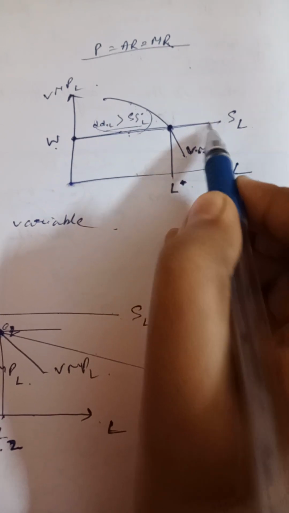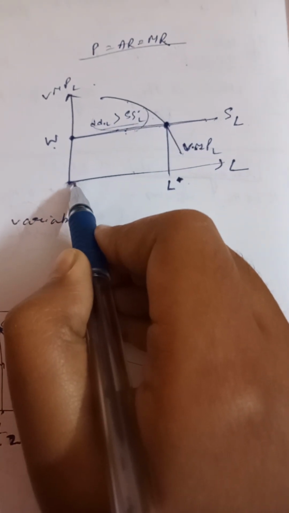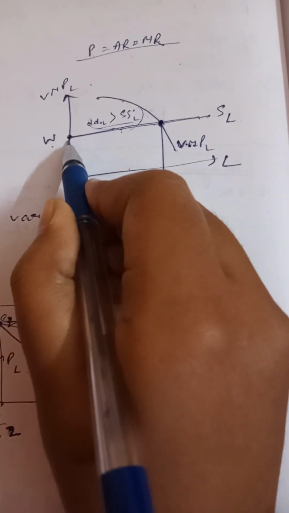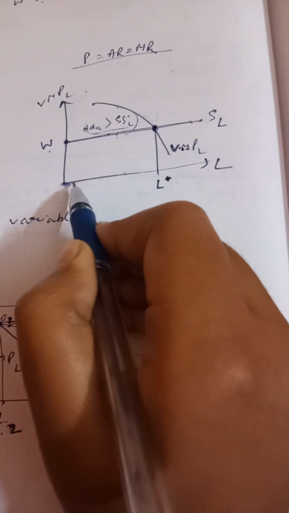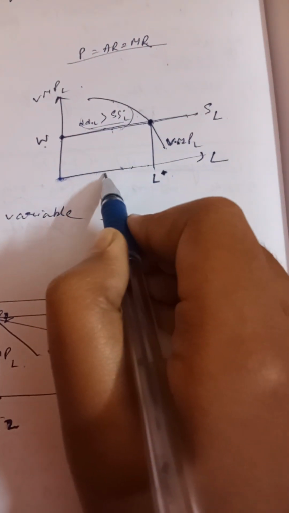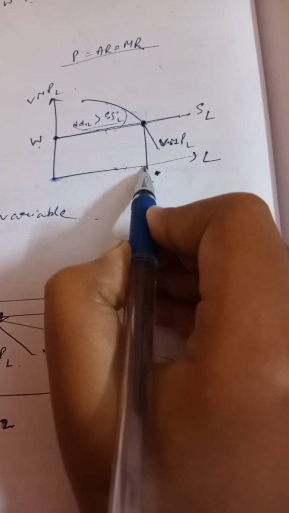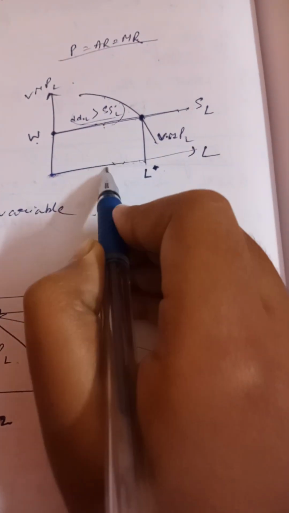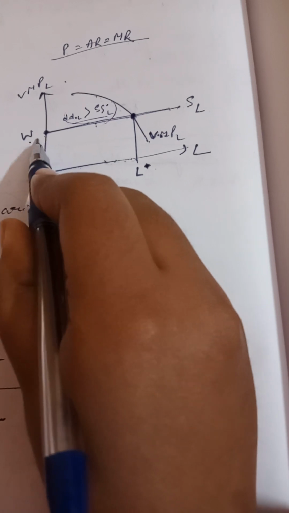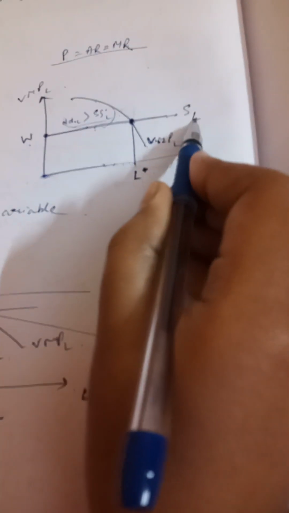Perfectly elastic means that as we increase the labor, for 0 units of labor and at any point above it, the supply wage will be W. If we increase the amount of labor, employ more labor, the wage rate will remain the same. That's why it's perfect competition and the wage rate is fixed. And this is the supply curve of labor.